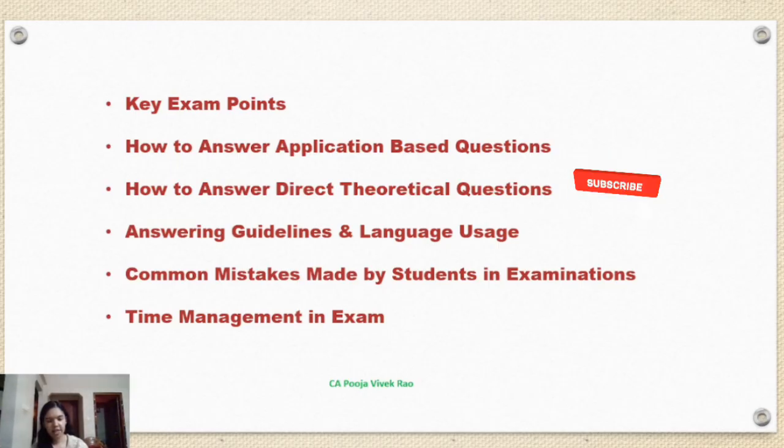So guys, these were the important exam oriented insights shared by the ICAI BOS for the CA final auditing, which I have simplified and summarized for you. If you follow these guidelines while preparing, and more importantly while writing your exam, you can definitely avoid common mistakes and improve your scores significantly.